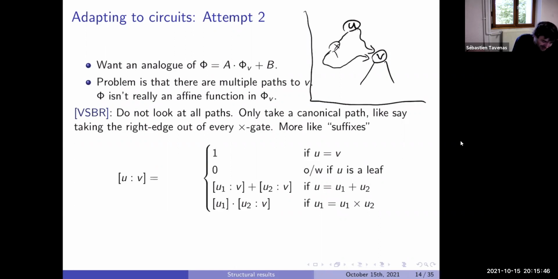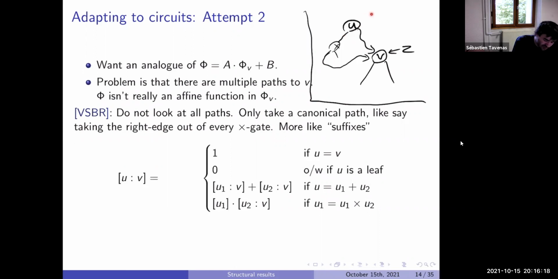The idea is that U of V will be roughly what happens if we replace V by a variable, and we look at the coefficient which appears in front of V. If we replace V by the variable Z, we look at the coefficient of Z, where we look only at the paths which go by the right path.